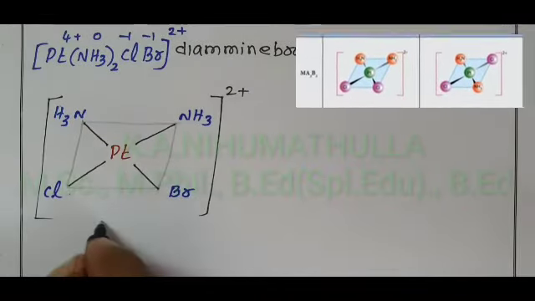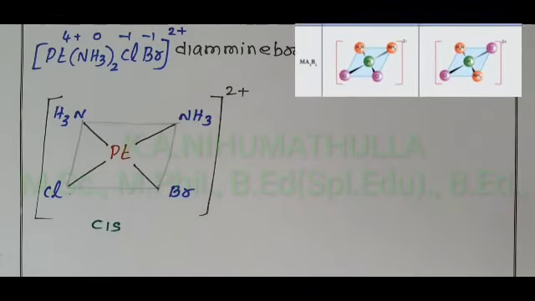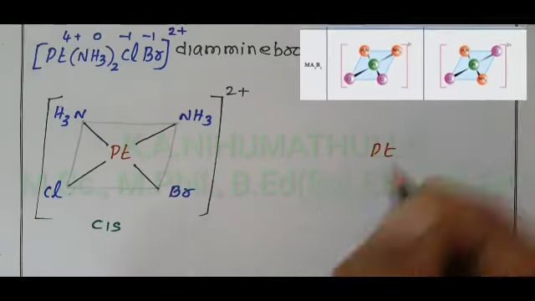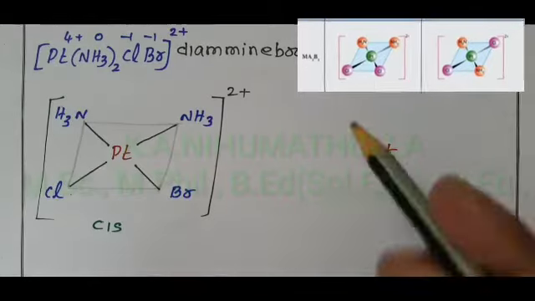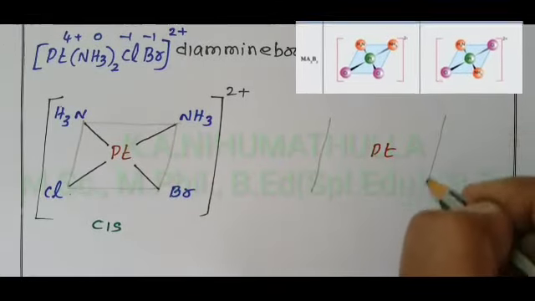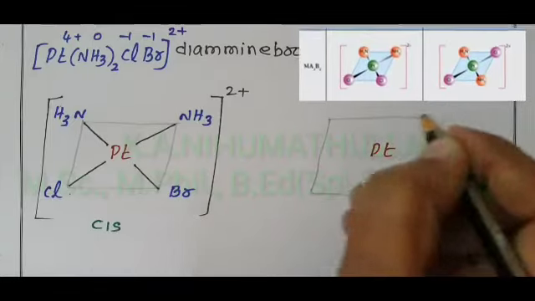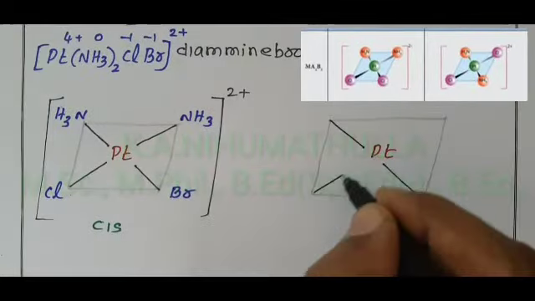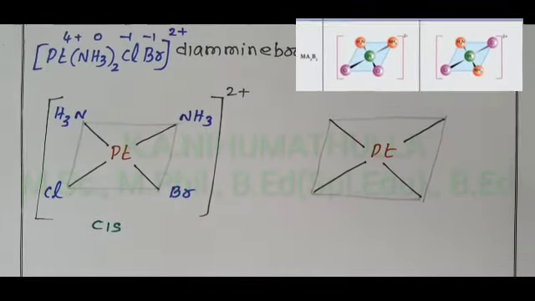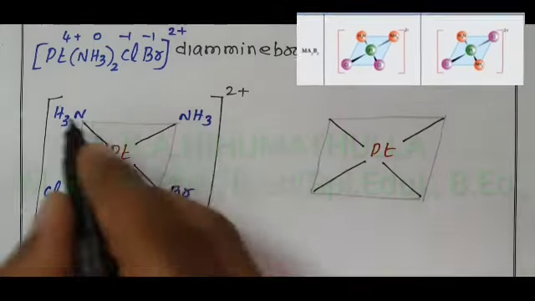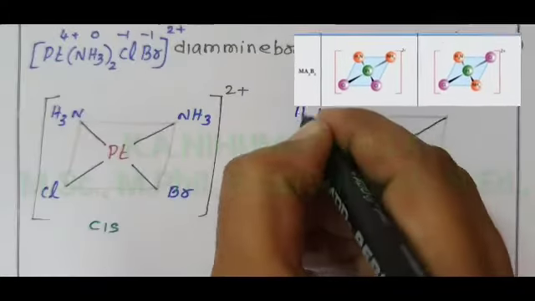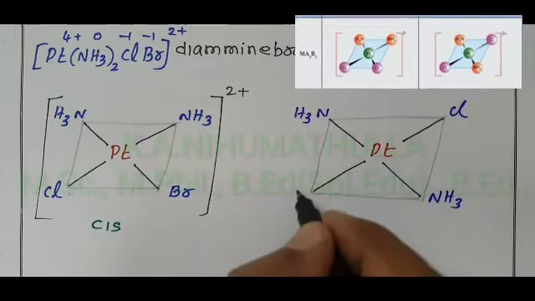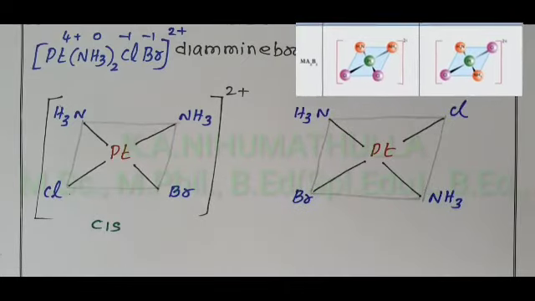And what is the name of this complex? After writing the other structure, I will tell how to name it. Platinum at the center. Draw the square planar complex. 1, 2, 3, 4 ligands are present at the corners. If the two amine are on the opposite side, one NH3 here, another NH3 here, this type of isomer is called trans isomer.